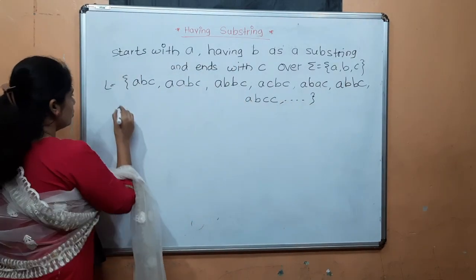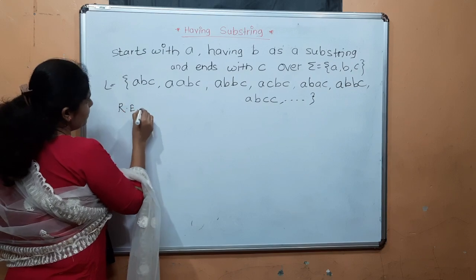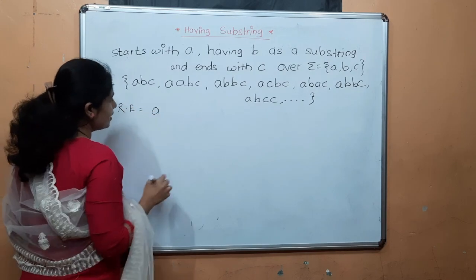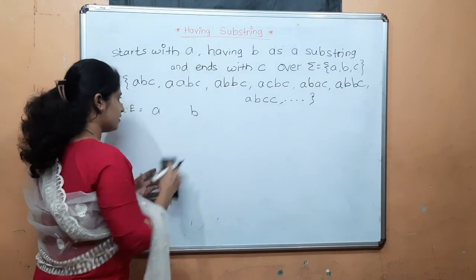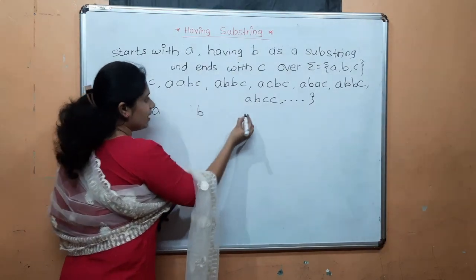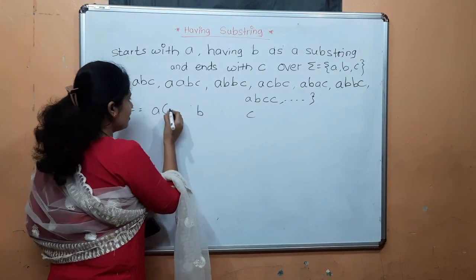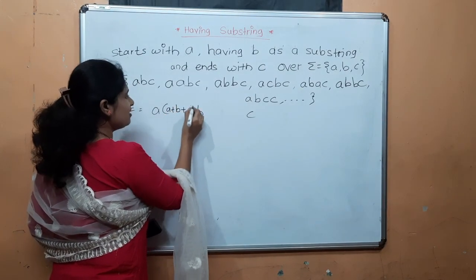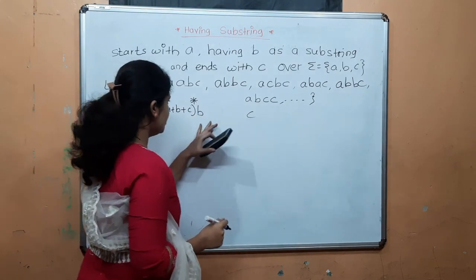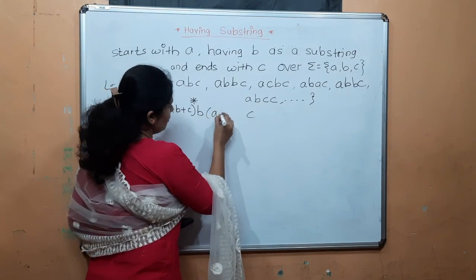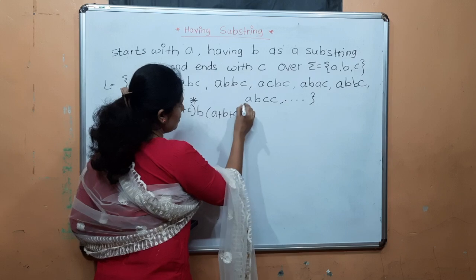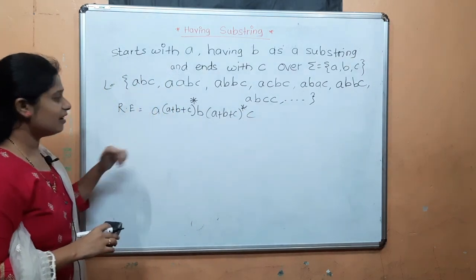Now the regular expression will be: starts with A, having B and ends with C. In between starts with and having, any number of A's, B's, C's will occur. In between having and ends with, any number of A's, B's, C's will occur. Okay, this is the regular expression.